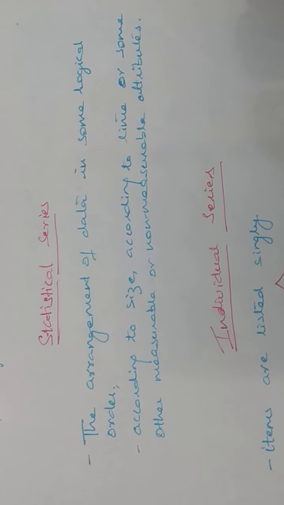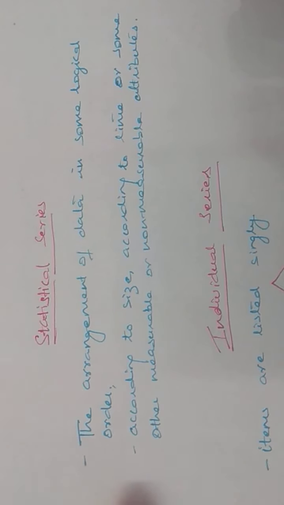Otherwise, the data will be of no use. We may segregate the data on the basis of size, weight, height, gender, whether male or female, or time slot.